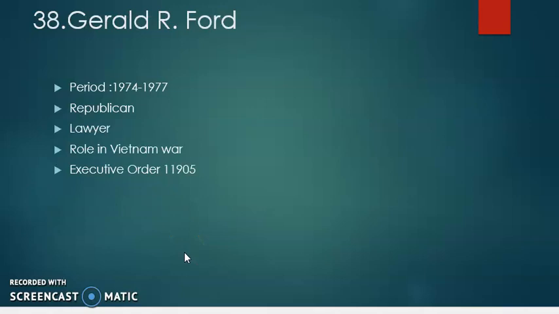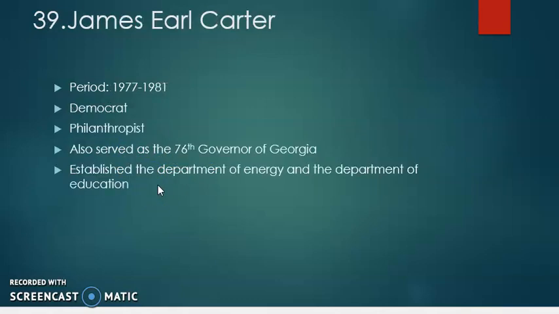The 38th president of USA was Gerald R. Ford, and he ruled the country from 1974 to 1977. He was a Republican, a lawyer, and he played a vital role in the Vietnam War, and he also passed Executive Order 11905, a famous order.